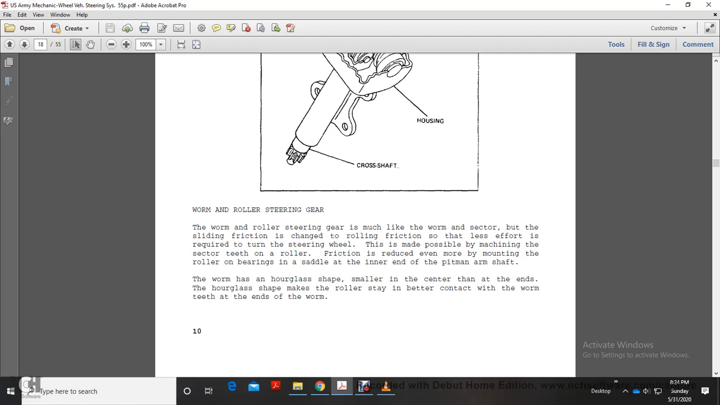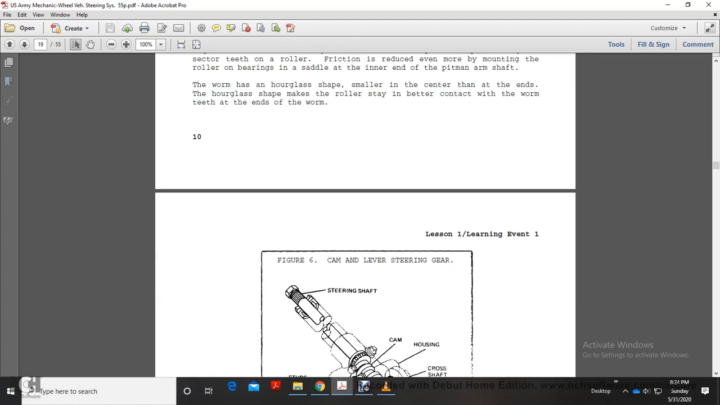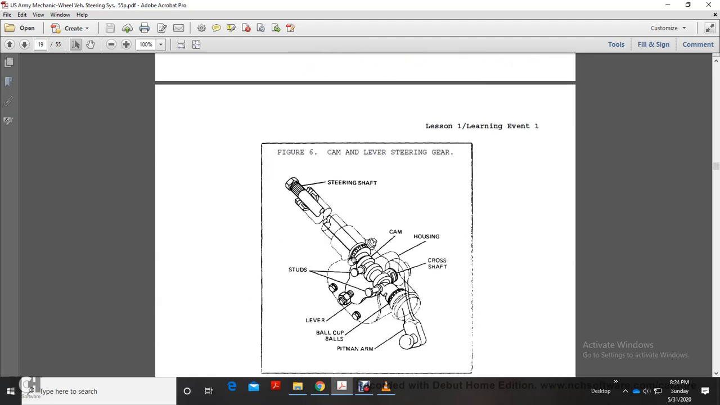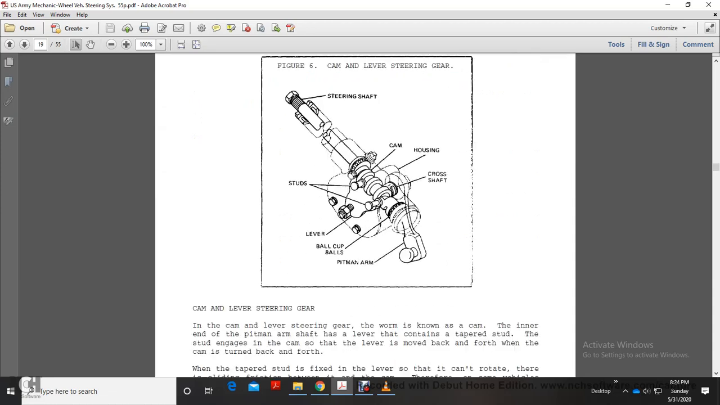This may be possible by machining the sector teeth of the roller. Friction is reduced even more by mounting the roller on a bearing shaft at the inner end of the pitman arm shaft. The worm has an hourglass shape, smaller at the center than at the ends. The hourglass shape makes the roller stay in better contact with the worm teeth at the end of the worm. This shows the cam lever steering gear with the steering shaft, the cam housing, cross shaft, studs, lever, ball, cup, pitman arm.